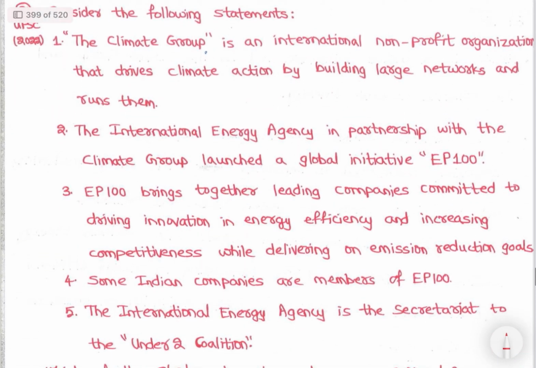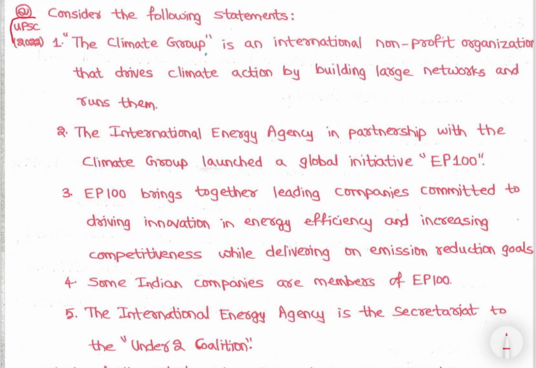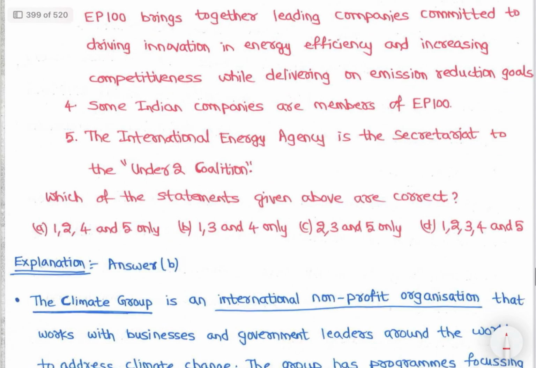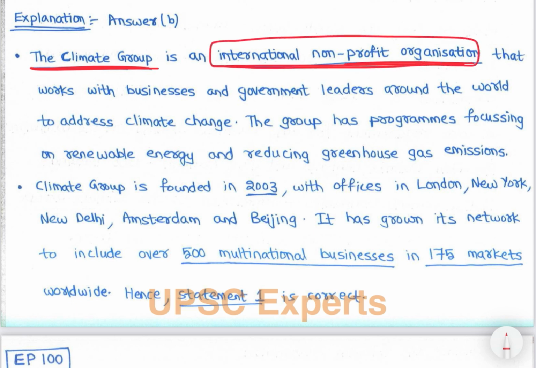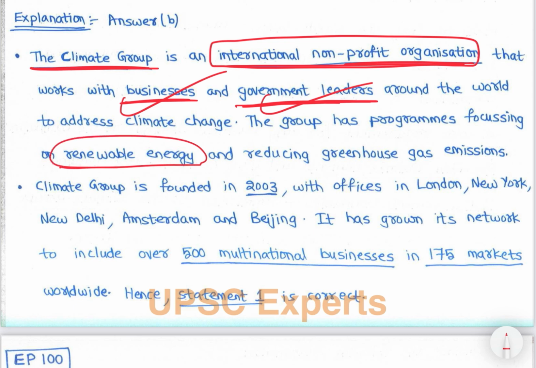Then next is UPSC 2022. It is a question with respect to Climate Group. First let's understand what Climate Group is. See, the Climate Group is an international non-profit organization that works with businesses and government leaders around the world to address climate change. The group has programs focusing on renewable energy and reducing greenhouse gas emissions.